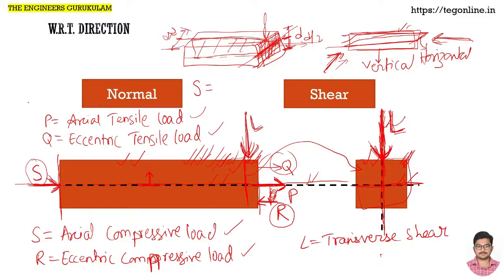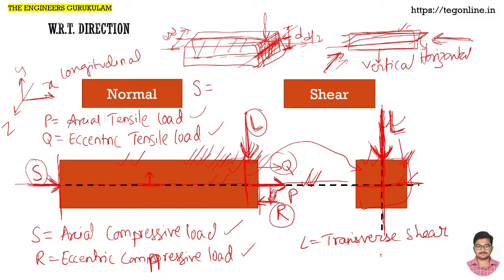Because if this is the x-axis, this is the y-axis and this is the z-axis, for example, if the x-axis is treated as the longitudinal axis, both y and z are transverse axes. Since this L is acting in y, the y direction is a transverse axis, and it is simple transverse shear, since it aligns with the central vertical plane.